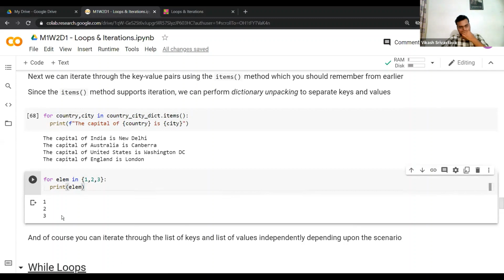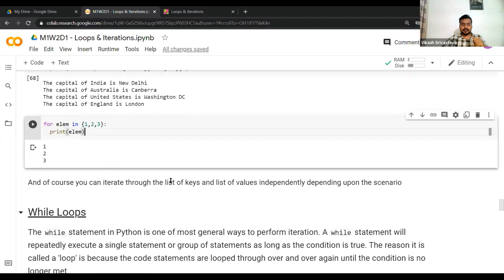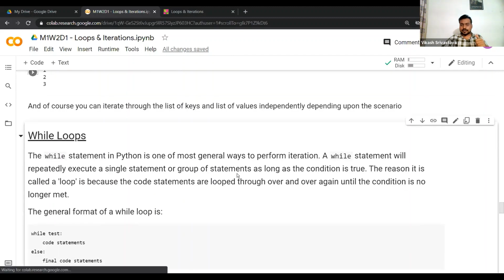Right, so it prints the corresponding. So you can also iterate over a set. Okay, so that's totally fine. Okay, so can you guys, yeah, please,